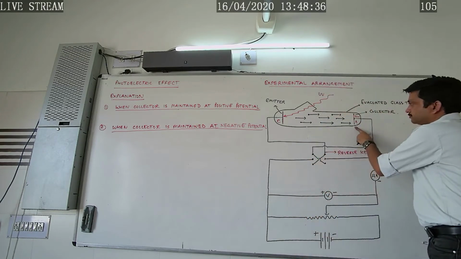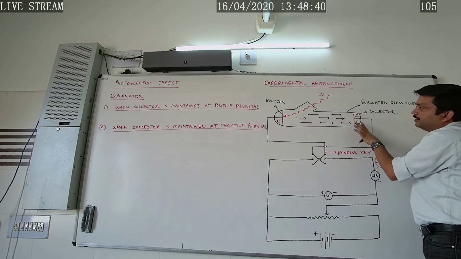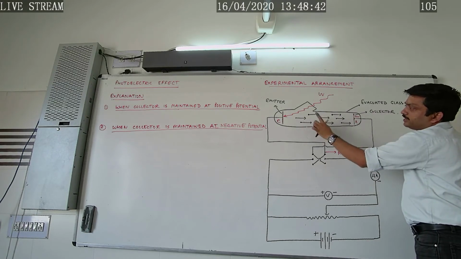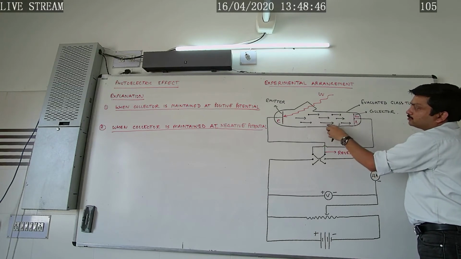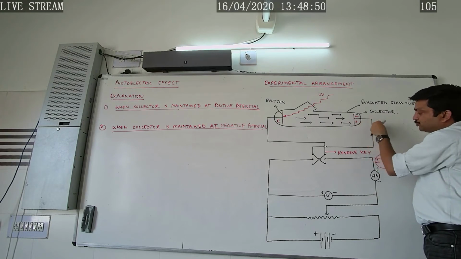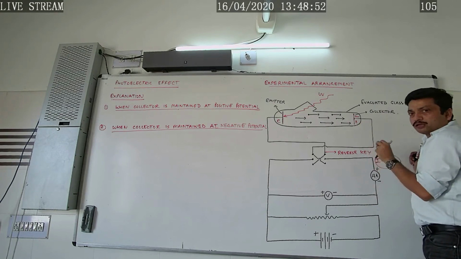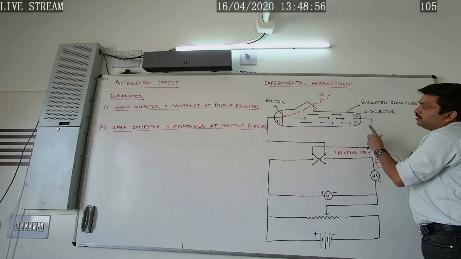Once again, repeating. When the collector is maintained at a negative potential, then despite the negative polarity of the collector, some of the electrons reach the collector plate, constituting a very small photoelectric current in the circuit.